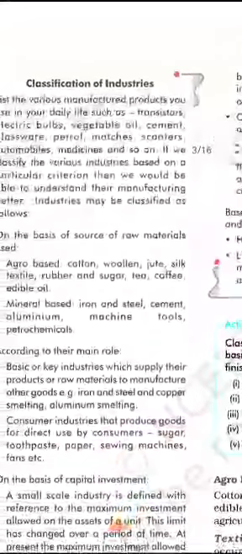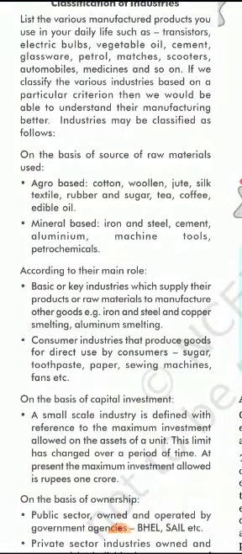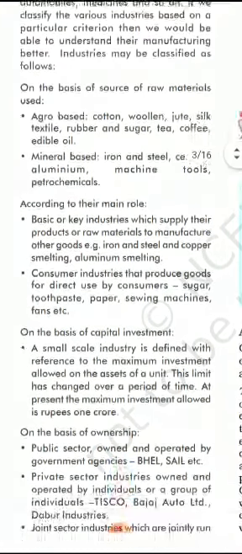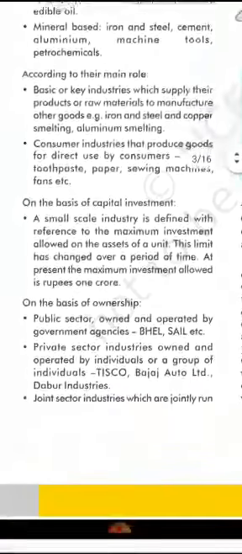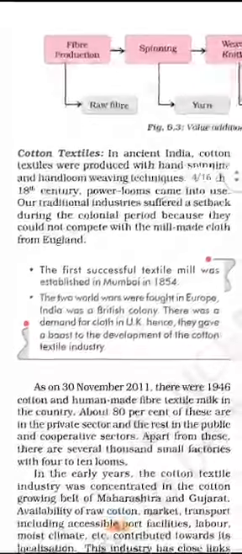After that, there is a classification of industries: on the basis of sources of raw materials, according to their main role, on the basis of capital investment, and on the basis of ownership. That is not a new topic for you, you already read it in earlier classes. You have read about basic key industries, you know that the iron and steel industry is the major feeder industry. Consumer industries produce goods for direct use by consumers. On the basis of capital investment, there are small scale and large scale industries. On the basis of ownership, as you know, public, private, joint sector and cooperative sector.